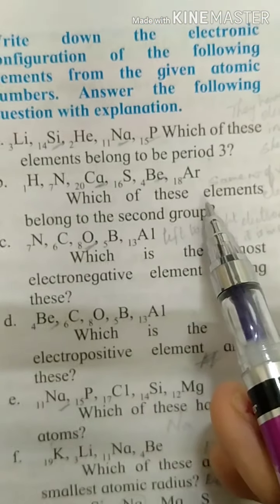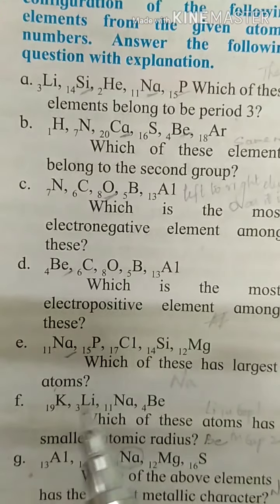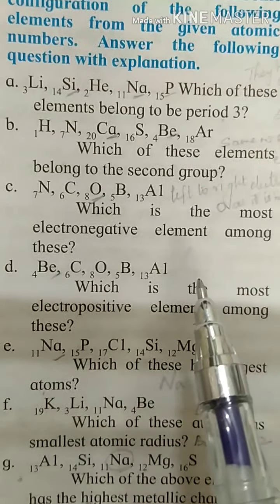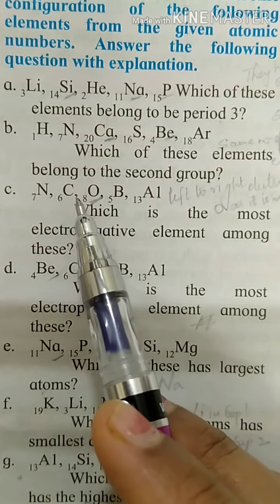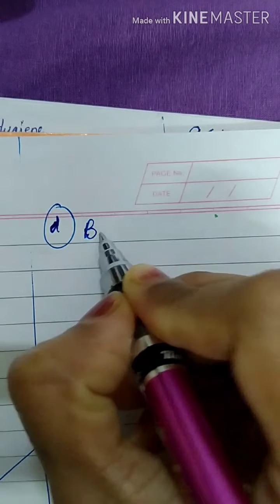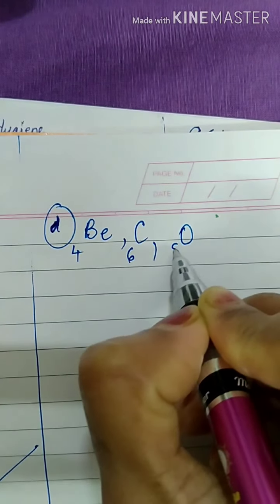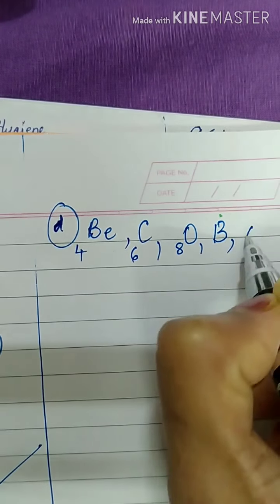So out of these, which element is at the extreme right? That is oxygen.